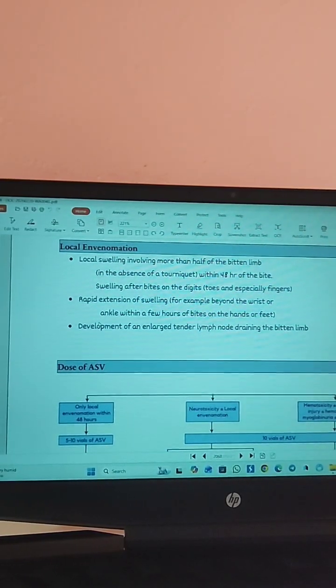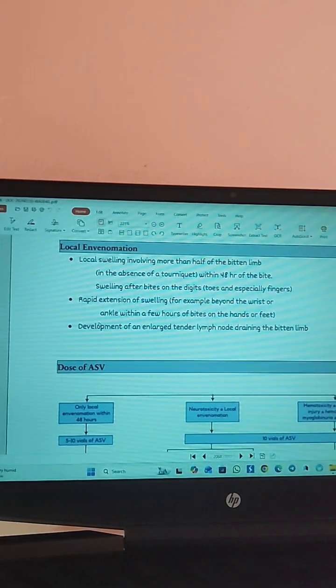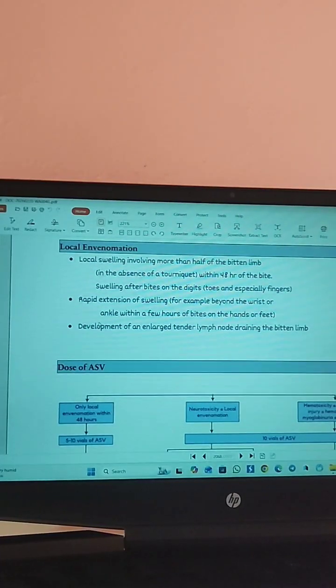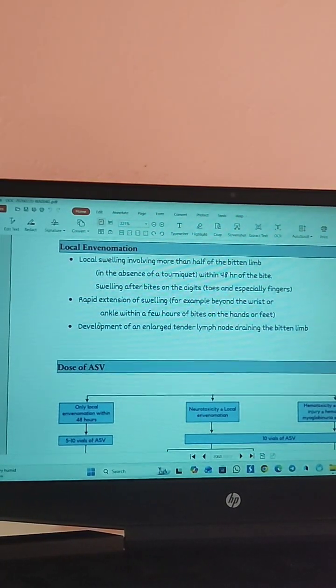Mainly this bite was on the digits, like toes, especially the fingers where the bites happened. But within 48 hours of the bites on these digits, the swelling was spreading. This local swelling was spreading and involving more than half of the bitten limb, in the absence of a tourniquet. So that was the first thing you should remember.